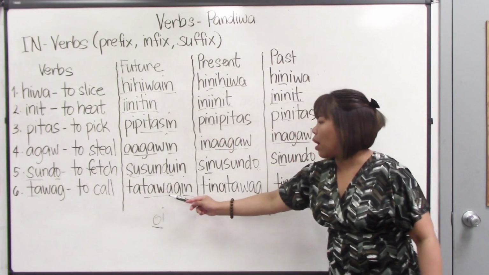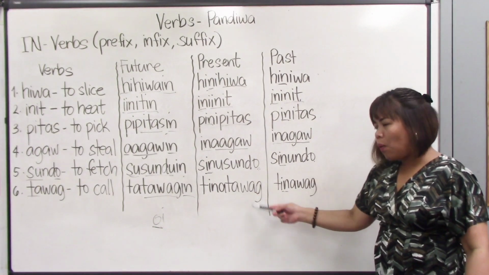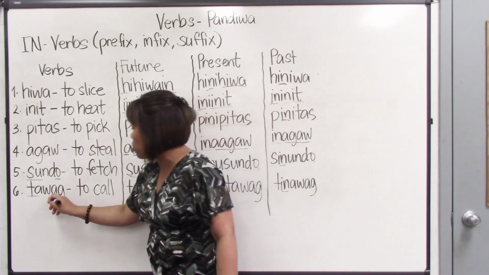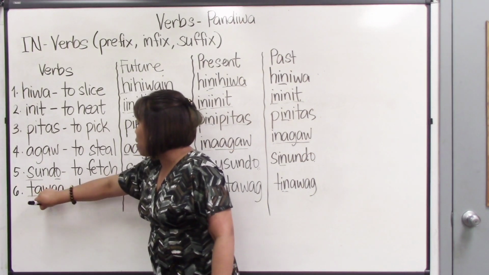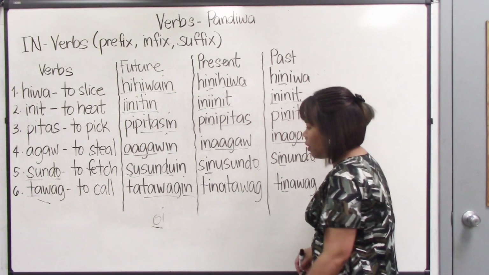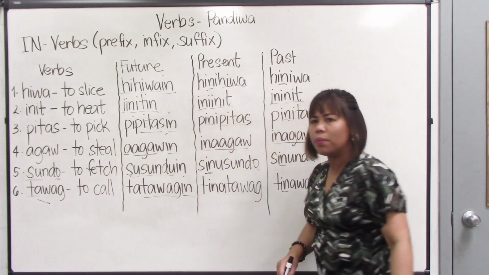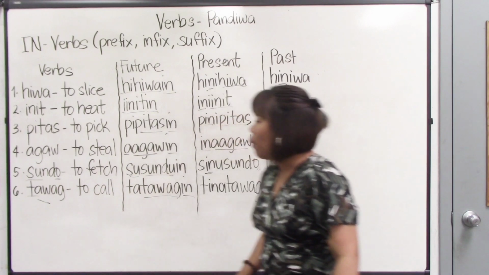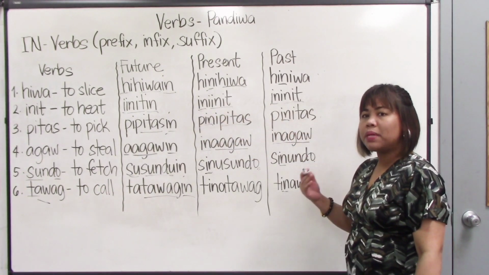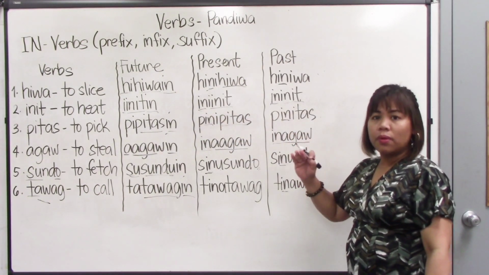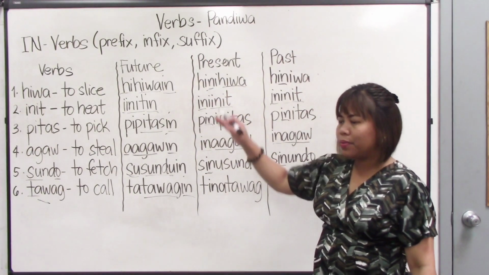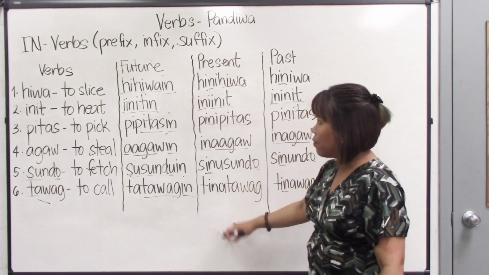Tawag, tatawagin, tinatawag, tinawag. I think this verb was given as an example in my previous lesson as well. I'm not sure. Because this verb here, tawag, can be in the other group as well. Why? Because as I said, the in group is different from the other groups of verbs. This is an object-focused verb.